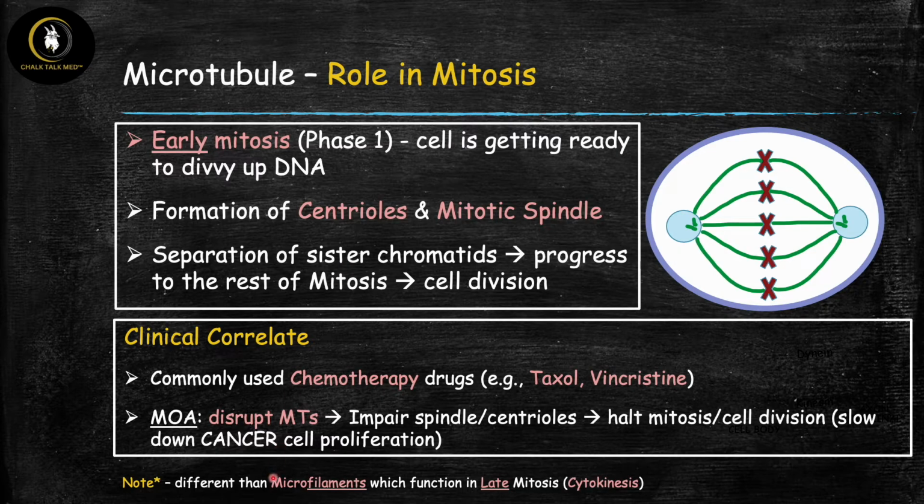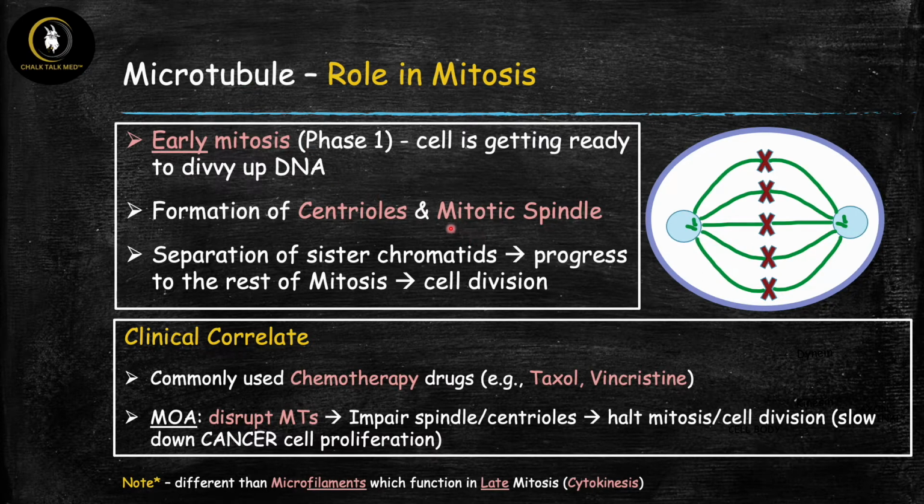I want you to call your attention to the fact that this is different than the role of microfilaments, which are the actin filaments. These guys also function in mitosis, but their role is in late mitosis, which is cytokinesis, or the separation of the daughter cells. This is different than the microtubules, whose role is in early mitosis, phase one, formation of the spindle.